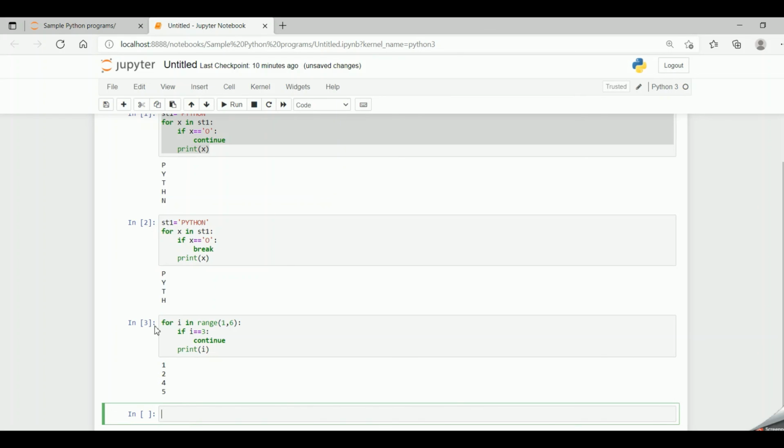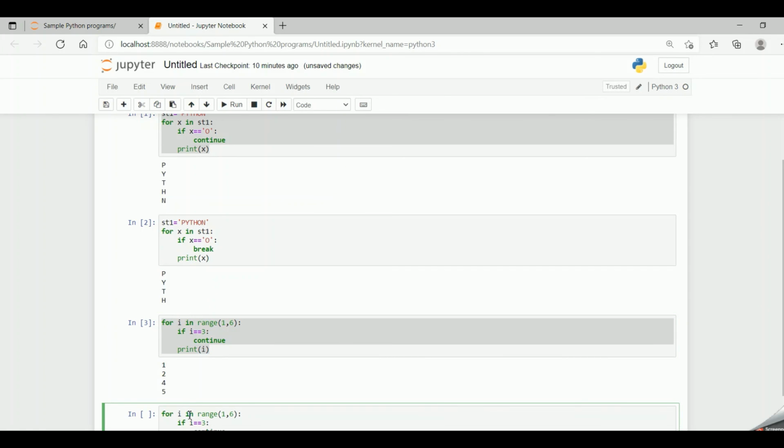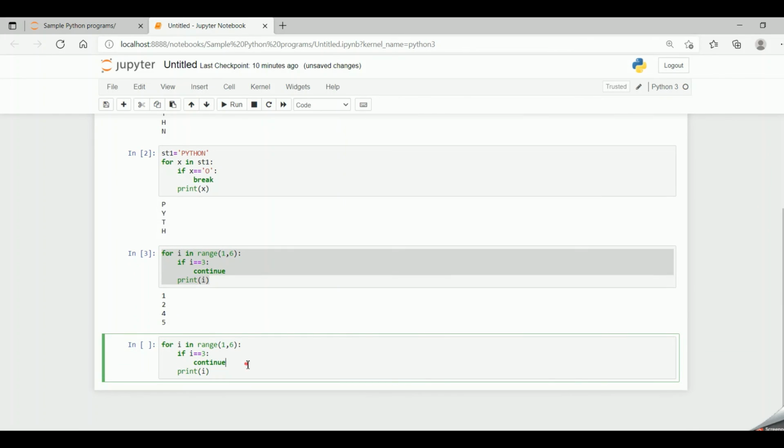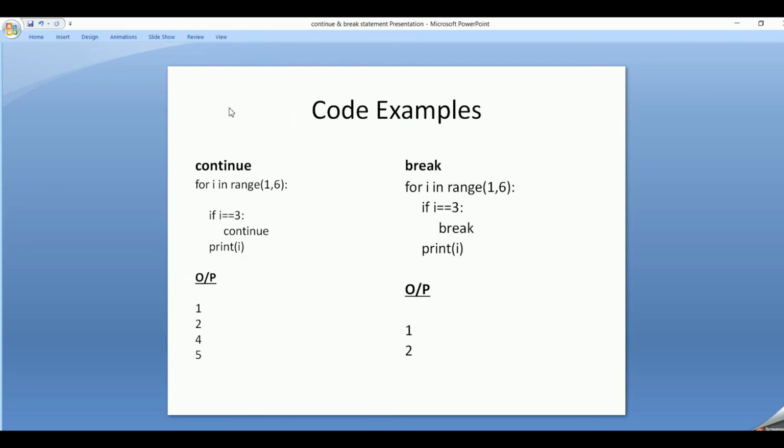So now the same program, if we write the break statement and execute it, let's see what the output would be. It will print just 1 and 2. 3, 4, 5 have not been printed. So this is how the continue statement and the break statement work in Python.